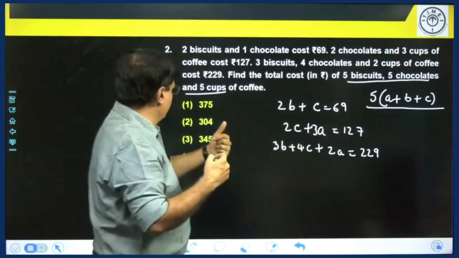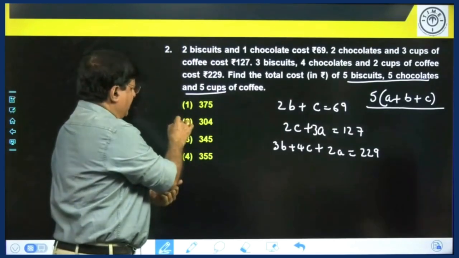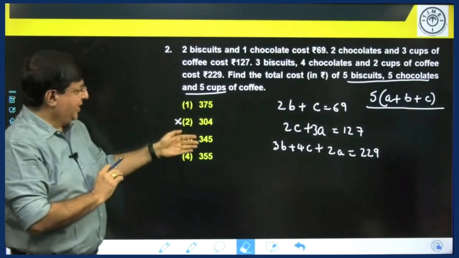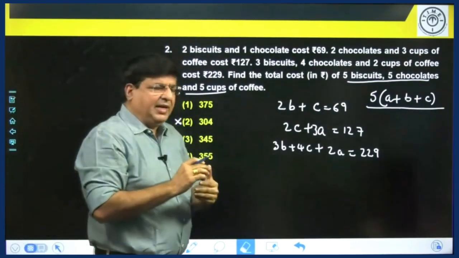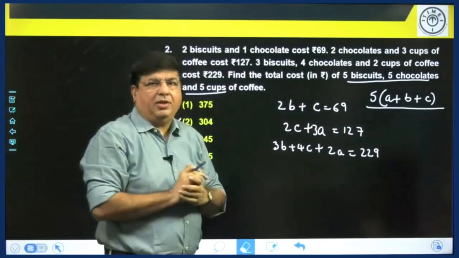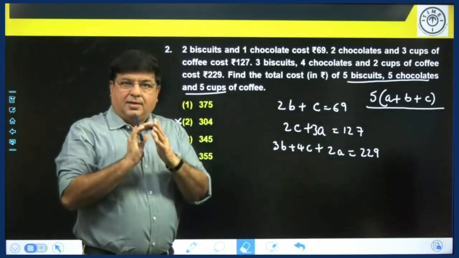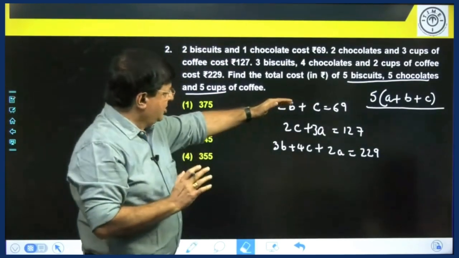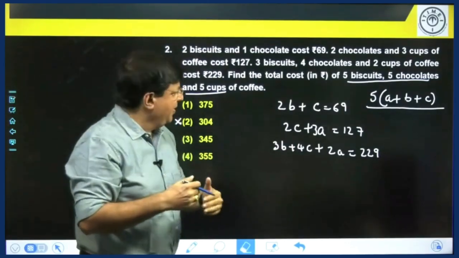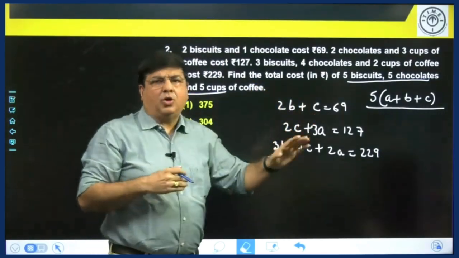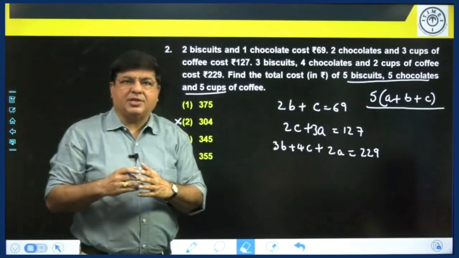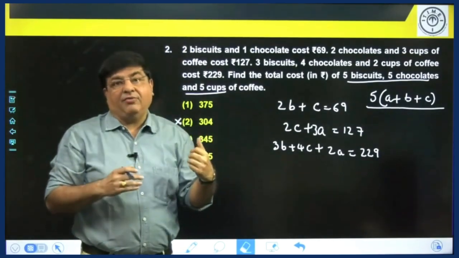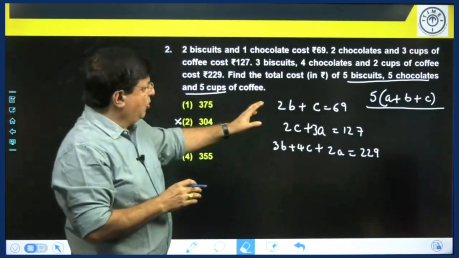Let us look at the options. There is only one option which is not a multiple of 5, that is 304. But you are left over with other 3 options. So let us do it by the equation method. As I told you in the previous question, do mental calculations as far as possible. Your equation solving will also become faster. Generally, these kind of questions take about 2 minutes if you are fast in solving equations. If you do not have a practice of solving equations, they can take even more than 3 minutes. But let us see how to do it orally.